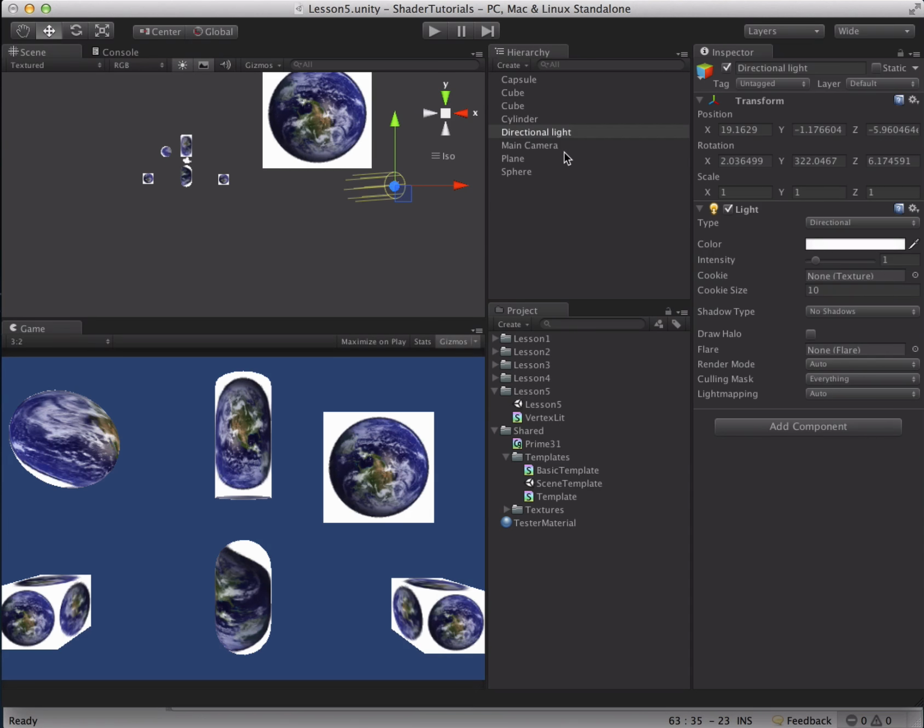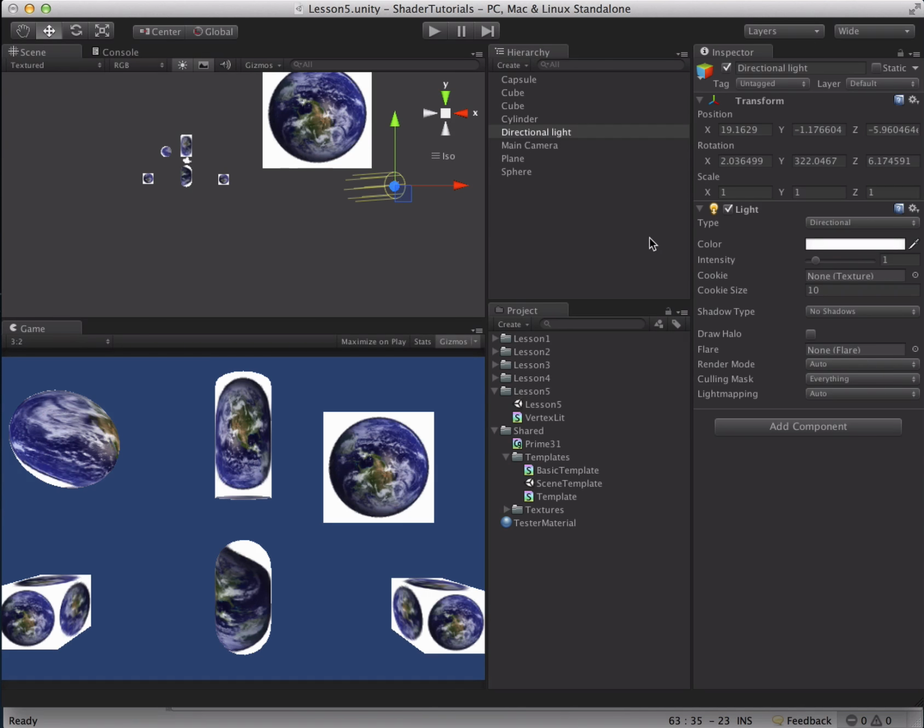For the lighting tutorials, we're only going to be covering the forward rendering path. We're not going to look into deferred for a couple of reasons. One, it keeps things simple, and two, forward is available on all devices right now, whereas deferred is not available on mobile yet. So the goal of this tutorial is to make a vertex lit shader that'll work with a single directional light.